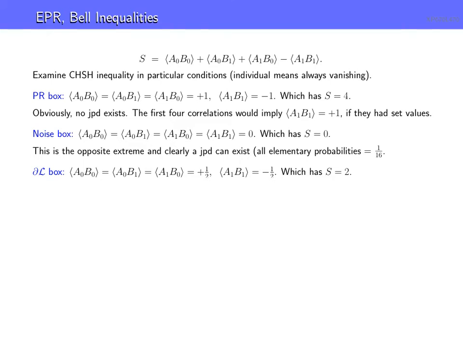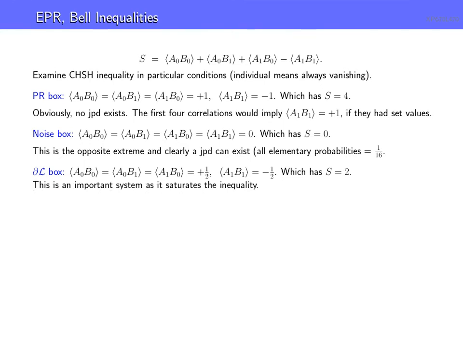But they have the following values. If the first 3 are a half, and this last one is -1/2, we can see by putting them into here that S is equal to 2. And that saturates this CHSH inequality. So this is the maximum case you can have with a joint probability distribution. You can't have a value of S greater than this and still have a joint probability distribution.